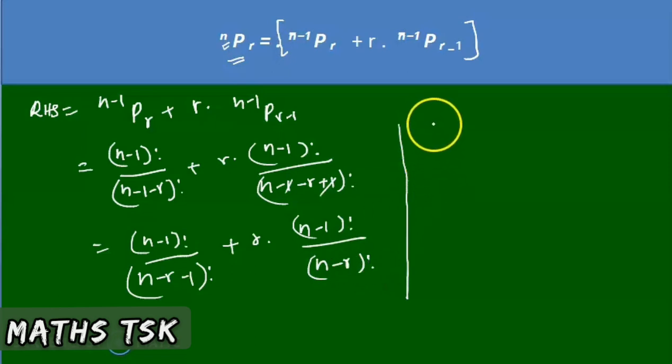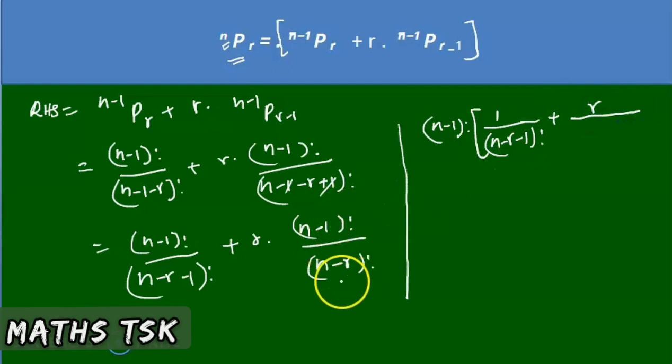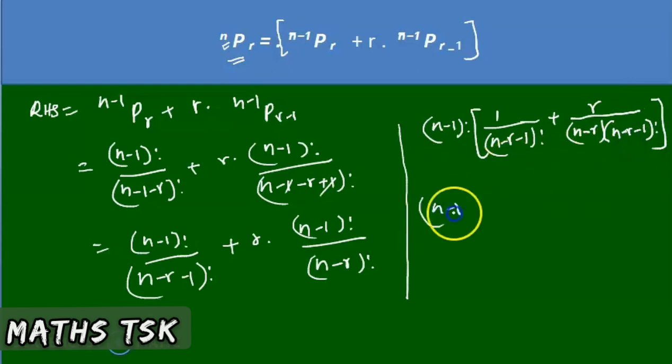So I can write like this: take (n minus 1) factorial common. Remaining is 1 by (n minus r minus 1) factorial plus r by (n minus r) factorial. (n minus r) factorial can be written as (n minus r) into (n minus r minus 1) factorial. So if you take (n minus 1) factorial by (n minus r minus 1) factorial, this is 1 plus r by n minus r.